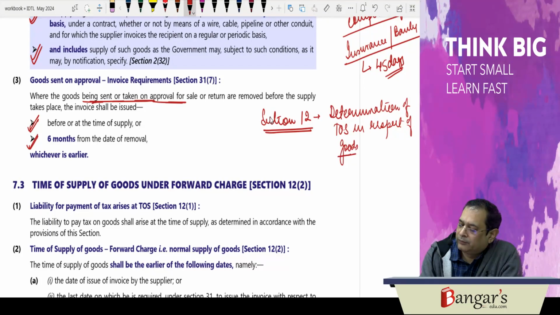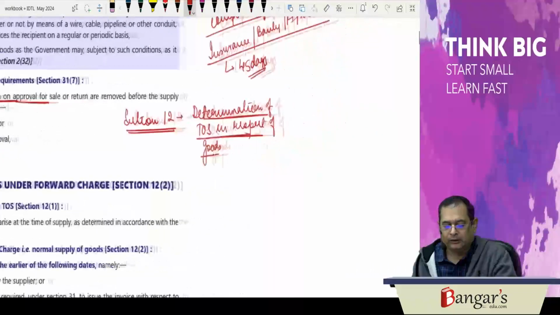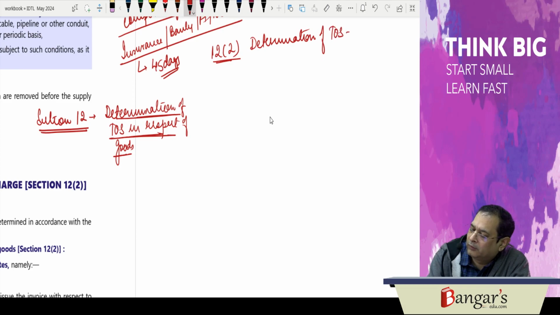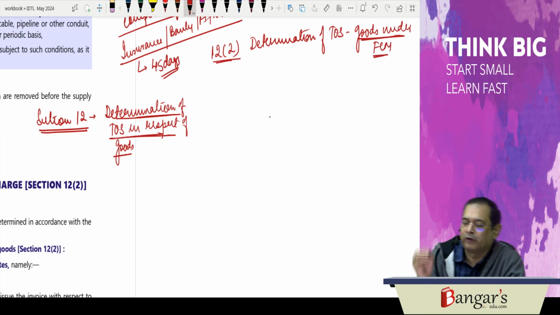Section 12, subsection 2 provides determination of time of supply in case goods are covered under forward charge mechanism.